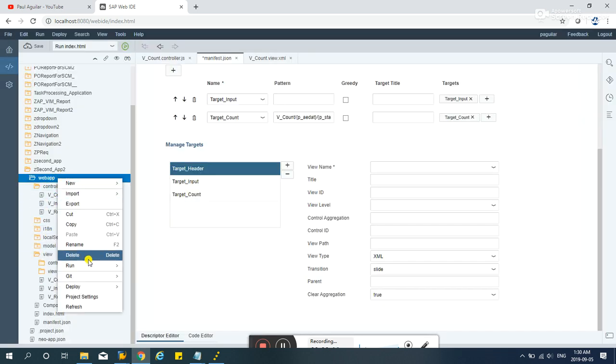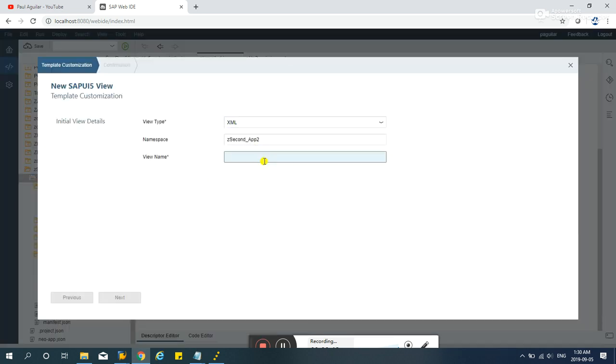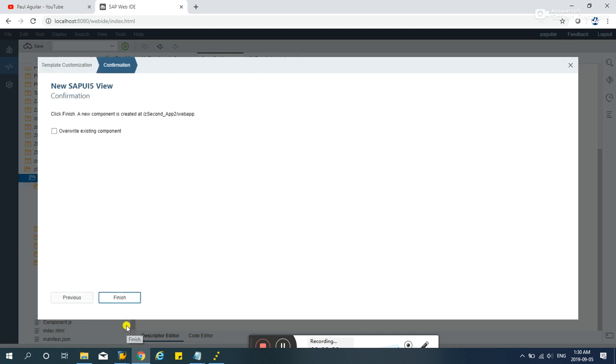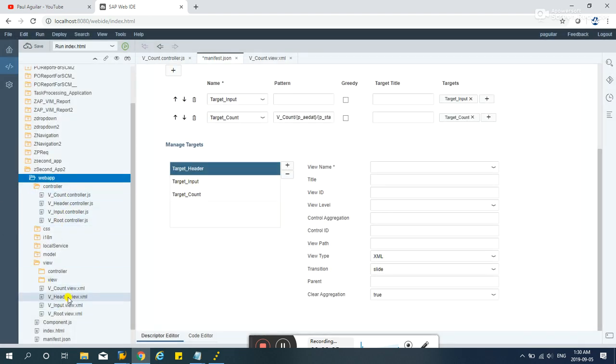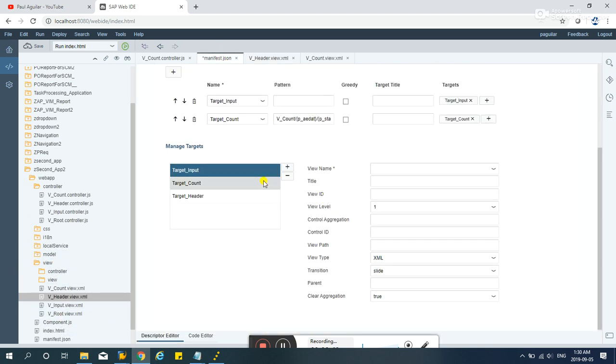Web app, right click, new, SAP UI5 v header, finish, and now you can see the v header at this level. In the v header, let's rename the title. Let's make it header view. Now let's go to the manifest.json from a while ago, and for the target header,